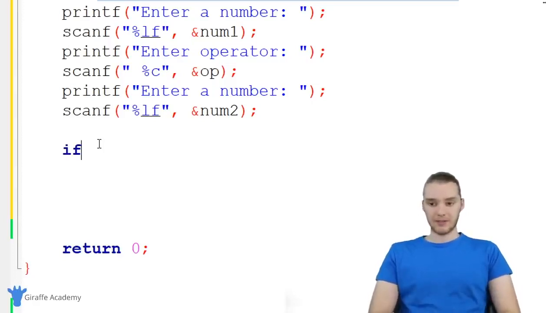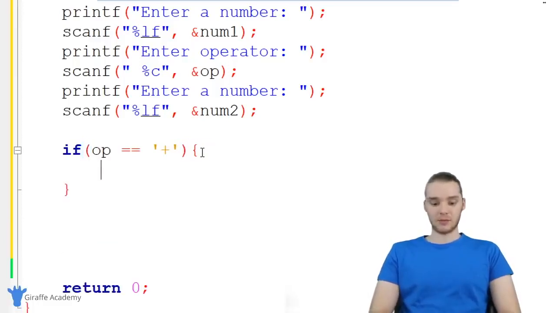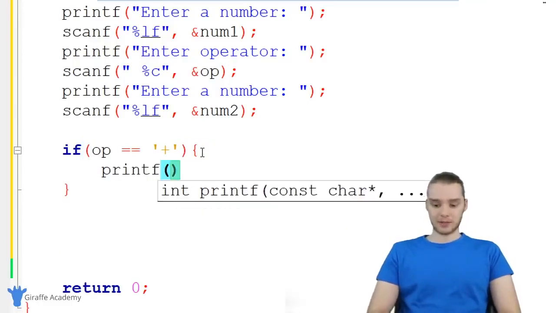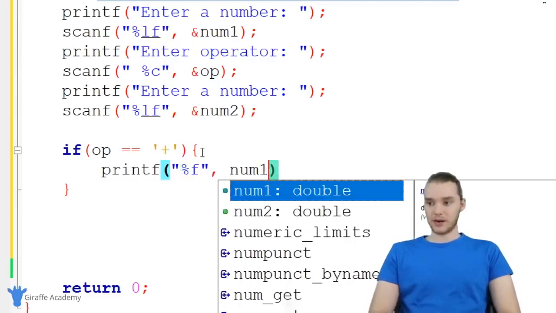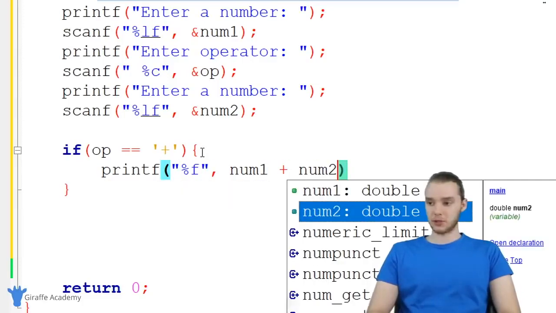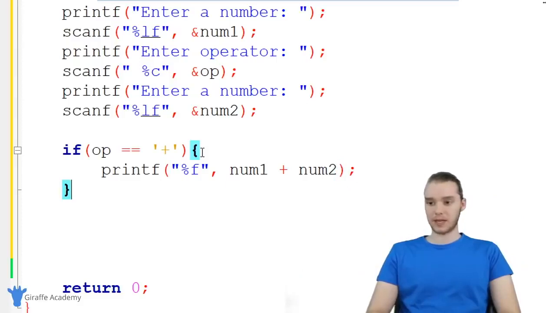So I can say if, and the first thing I'm going to do is check to see if the operator is equal to a plus sign. If the operator that the user entered is equal to a plus sign, then we're going to want to add the two numbers together. So I'm just going to print out these two numbers, and I'll say num1 plus num2, because we're going to add both of them together.